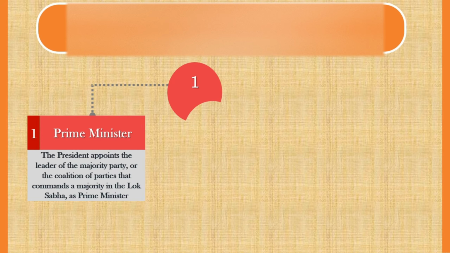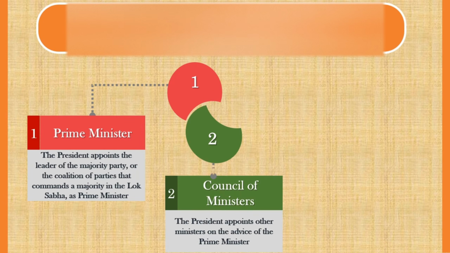The President appoints the leader of the majority party or the coalition of parties that commands a majority in the Lok Sabha as Prime Minister. The Council of Ministers. These ministers are appointed by the President on the advice of the Prime Minister. They help in running various departments and implementing policies.